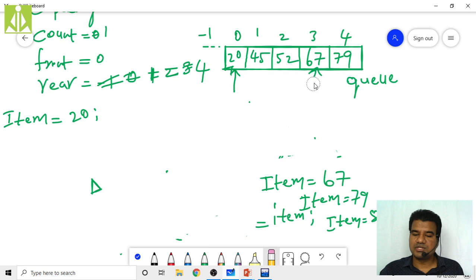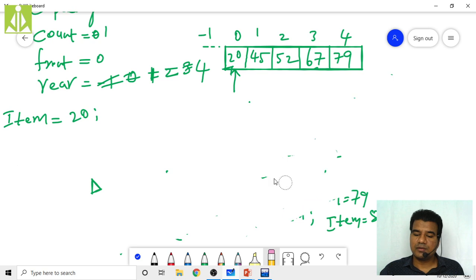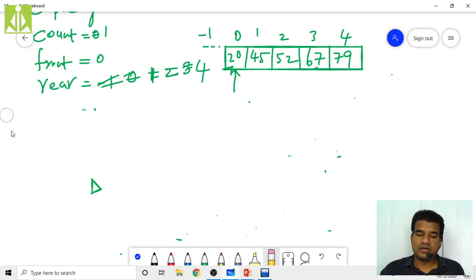Whatever insertions we have done, to those insertions only we are performing the dequeue operations. Yes, next we are going to perform the dequeue operation. So generally dequeue will not require any item passing.